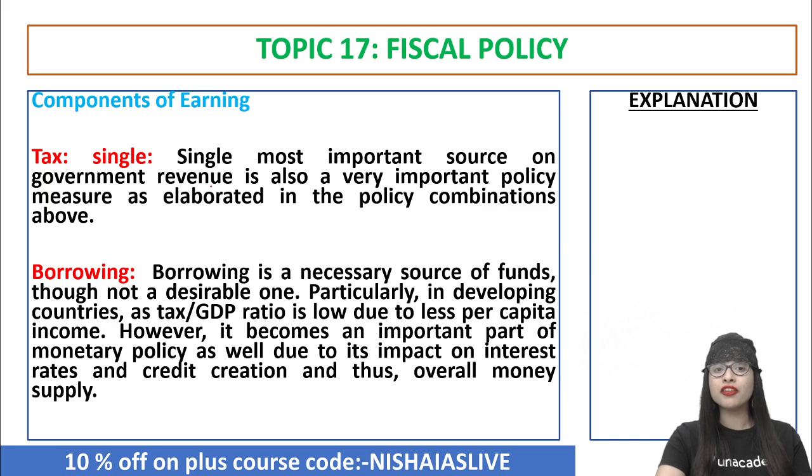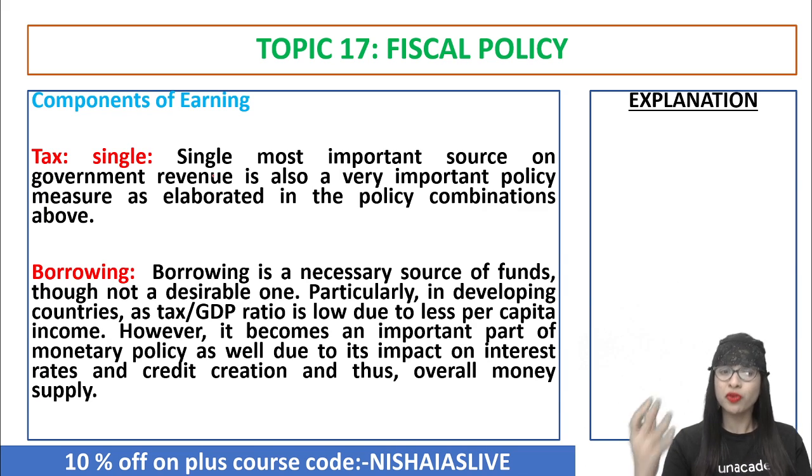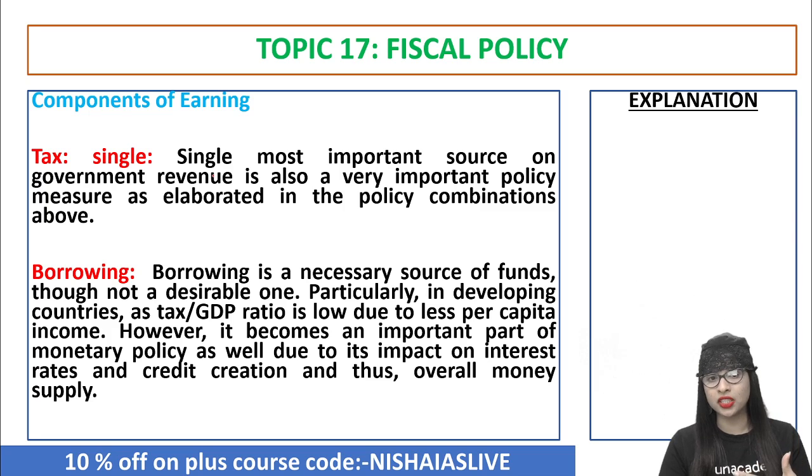Now, similarly, there are a few components of earning also. You know how they earn? When you talk about components of spending, you should learn about components of earning also. What are they? Tax. See, the single most important source of government revenue is also a very important policy. Don't you think so? That is, taxation is the main source of revenue for the government, so you have to make sure that you are maintaining that. Next is borrowing. So in a deficit situation or another kind of situation, you have to resort to borrowing because it is a necessary source of funds. Though it is not a desirable one also, it is important.